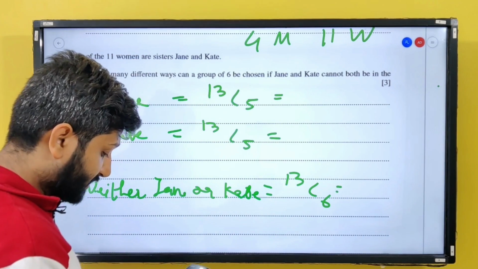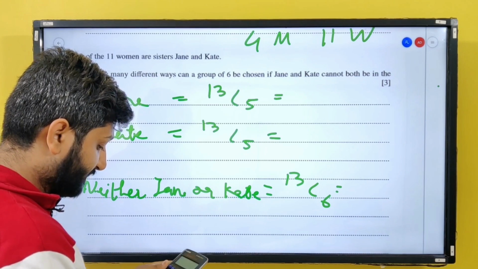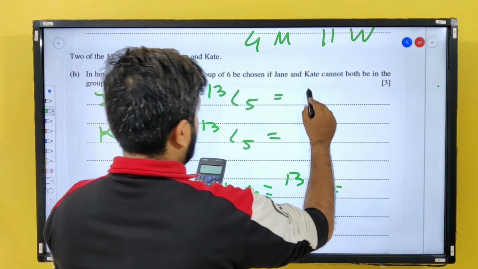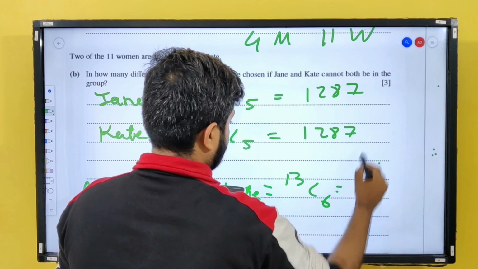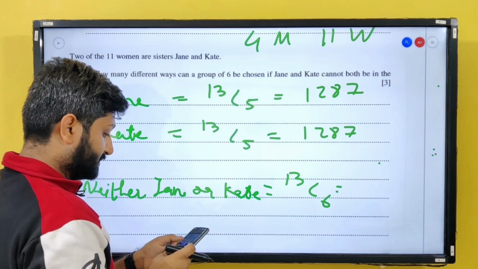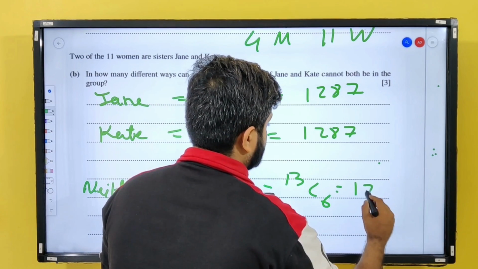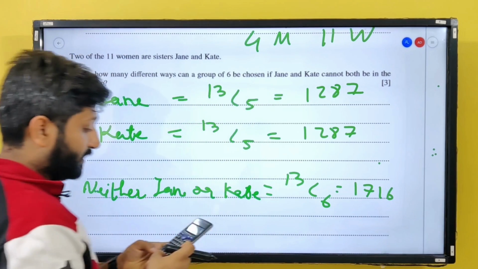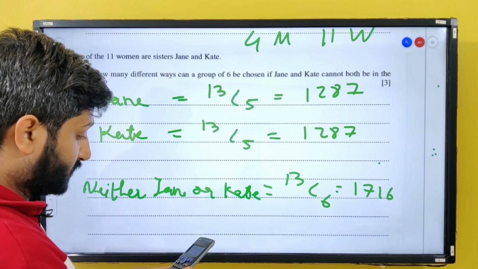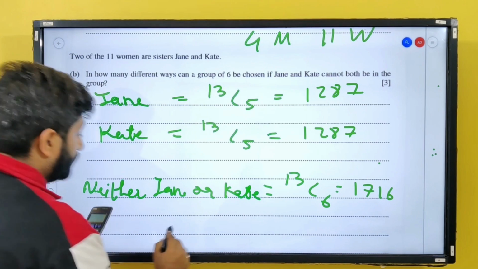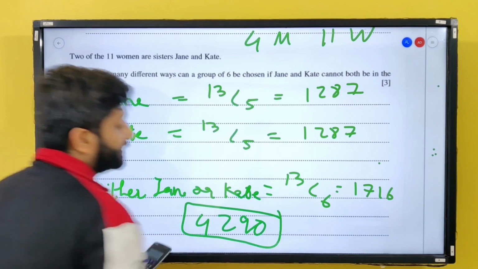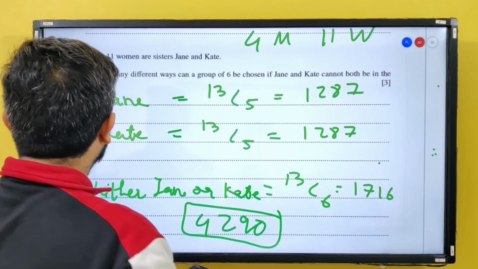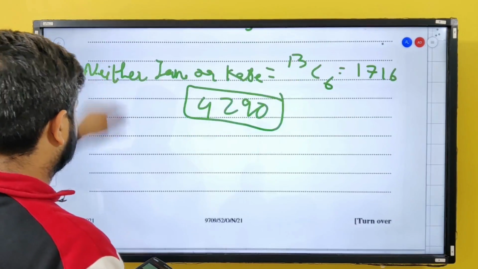Let me add all of this. 13C5 is 1287. This is also 1287. And 13C6 is 1716. Plus 1287 plus 1287. So the total is 4290. So the answer is 4290. Let's move to the next question.